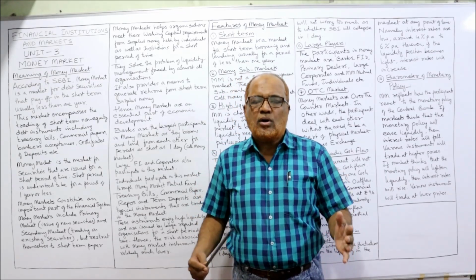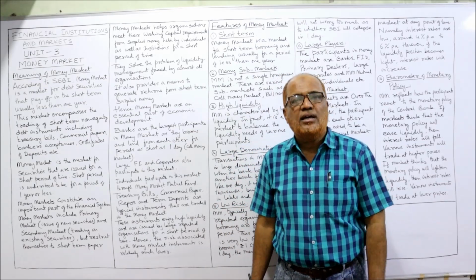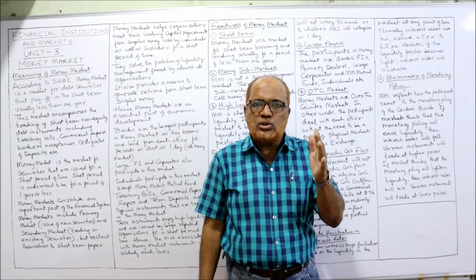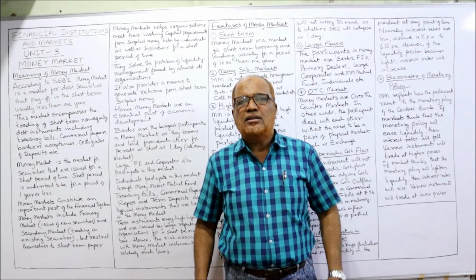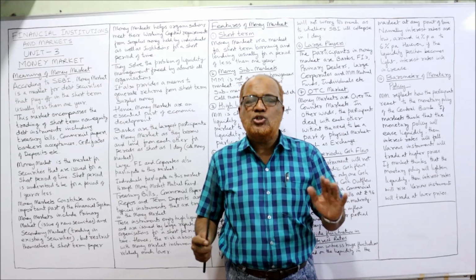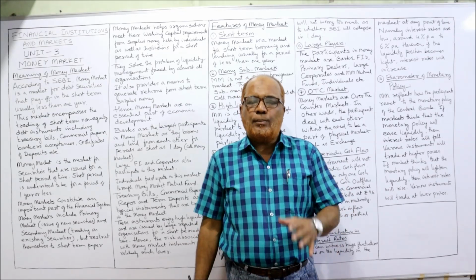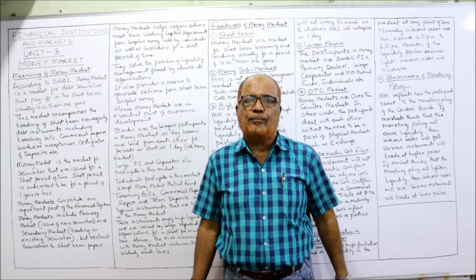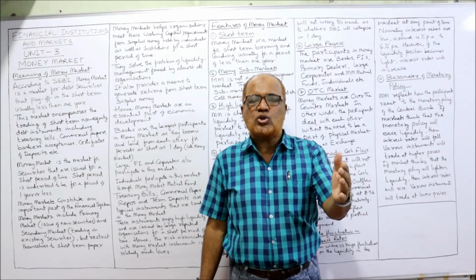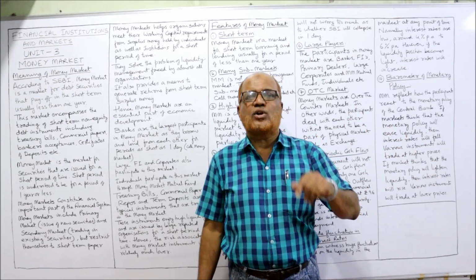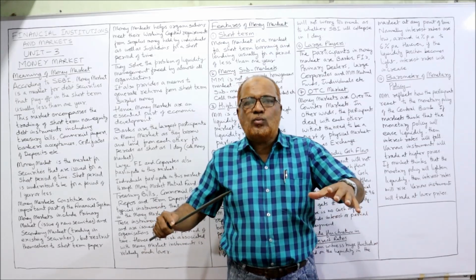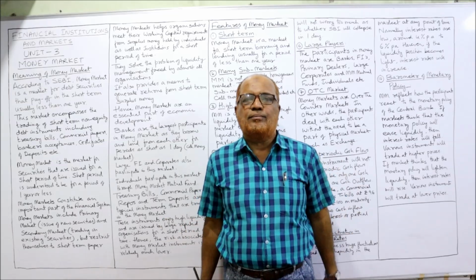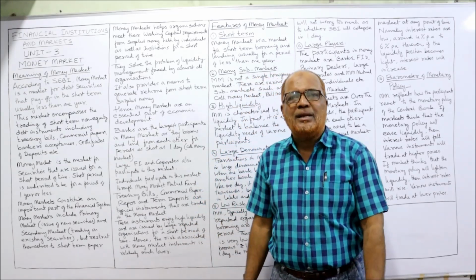Similarly, a business organization requires funds for working capital, day-to-day expenditure. So short-term funds are also needed by a business. There should be a market which supplies short-term funds. Some people want to make an investment for a short period of time, so they are investors for a short period, and there are borrowers for a short period. A market where short-term investors and short-term borrowers meet each other is called the money market.